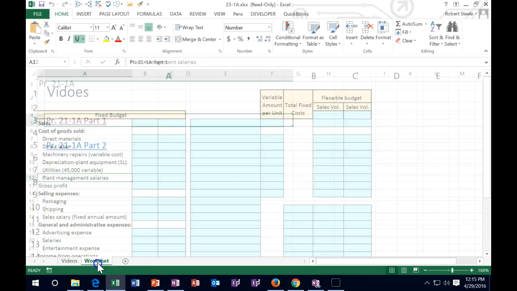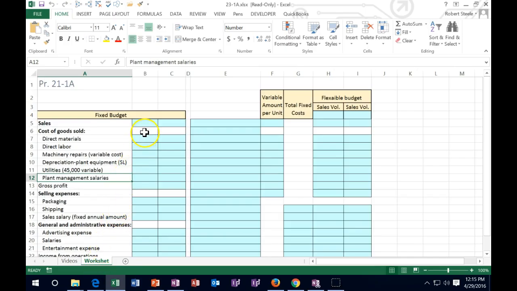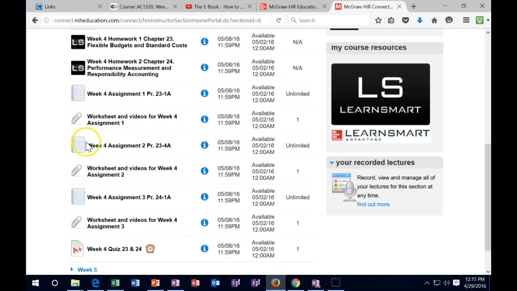So we have that, and then we have the worksheet here. So you could work it in Excel. Good practice to do so, and also it's great entertainment and worth doing, but not required. So you don't have to do that. So you're going to use that to work these assignments.